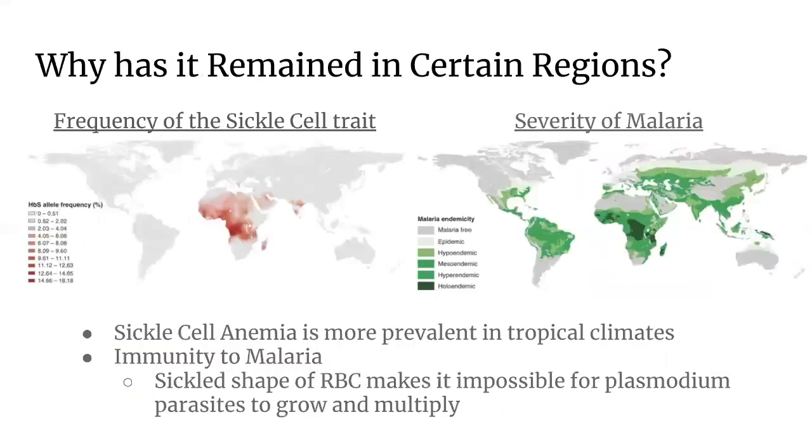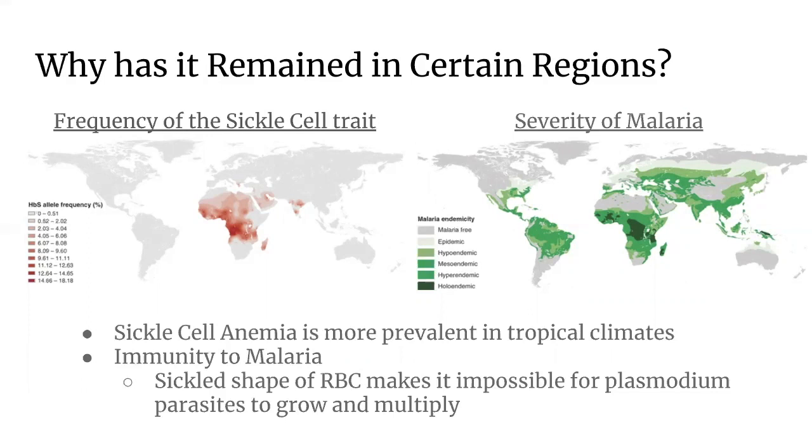So why does it remain in certain regions? Sickle cell anemia is rare to see in regions with colder climates such as North America compared to regions with hotter climates such as Africa. This is thought to be because sickle cell disease offers immunity to malaria, which is a parasitic disease that is commonly found in tropical regions. Malaria is caused by the transmission of the Plasmodium parasites by female mosquitoes.